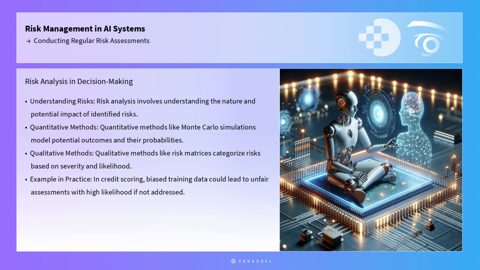Following risk identification, the next phase is risk analysis, which involves understanding the nature and potential impact of identified risks. Quantitative methods, such as Monte Carlo simulations, can be employed to model potential outcomes and their probabilities. Alternatively, qualitative methods such as risk matrices can be used to categorize risks based on their severity and likelihood. For example, in a machine learning model used for credit scoring, a risk analysis might reveal that biased training data could lead to unfair credit assessments with a high likelihood of occurrence if not addressed.